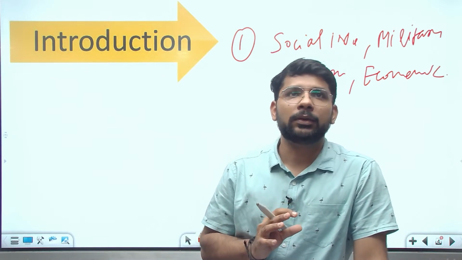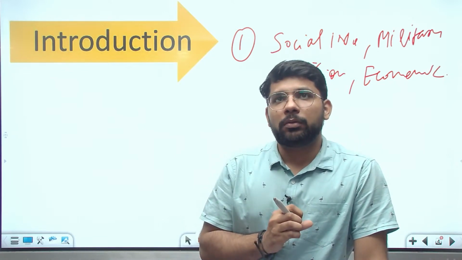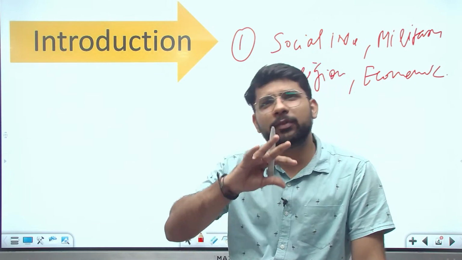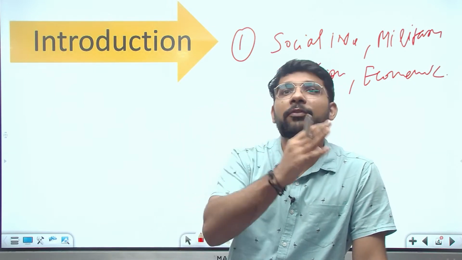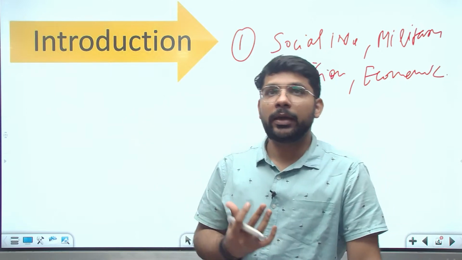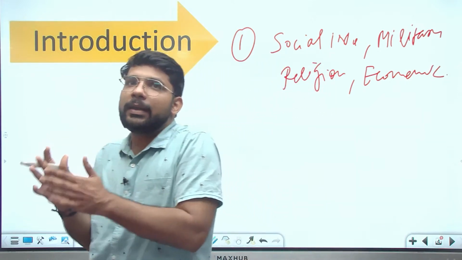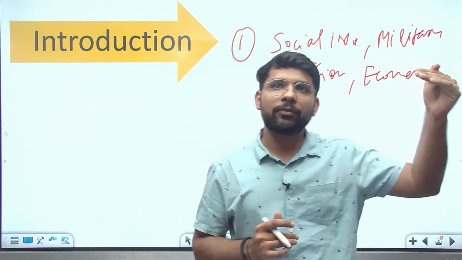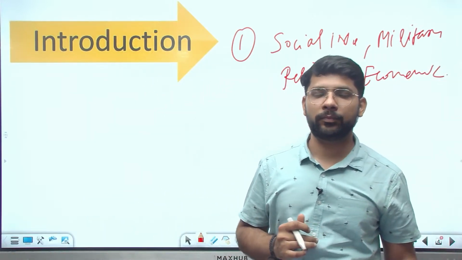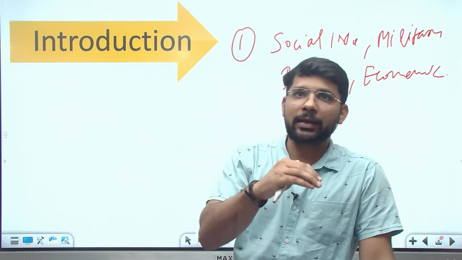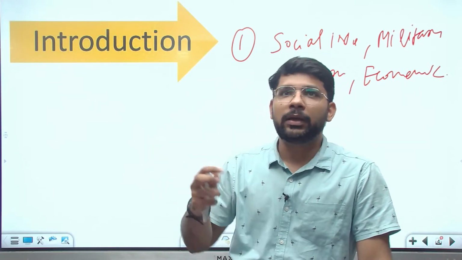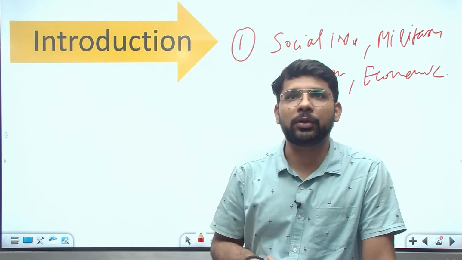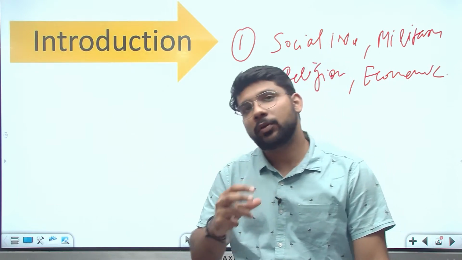Okay, clear? So now, after writing the introduction, we need to write the body part. In the body part, we can divide it according to the different kinds of revolts. It would be better to divide the different kinds of revolts instead of writing all the revolts under a single heading. If you make multiple headings according to the kind of revolts, the examiner will give you half a mark more because of your presentation and clarity.